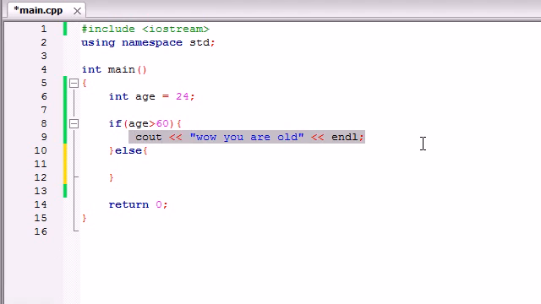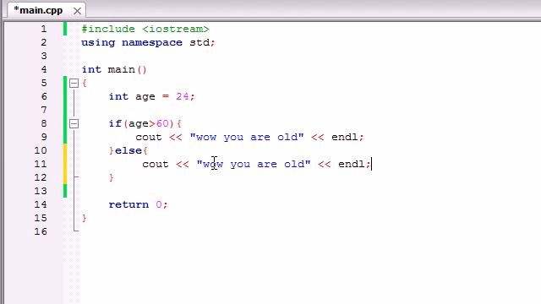If it's true, it's going to run this bit of code, and let me just copy that. If it's false, it's going to run this bit of code. But let's not put wow, you're old for either one. If they're under 60, let's write you are young, get a job.